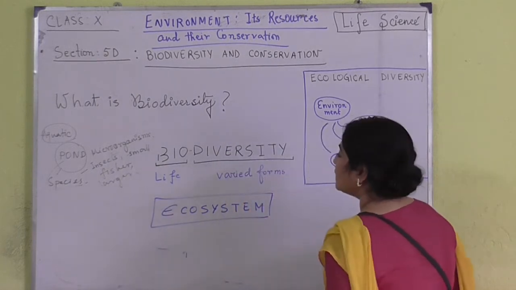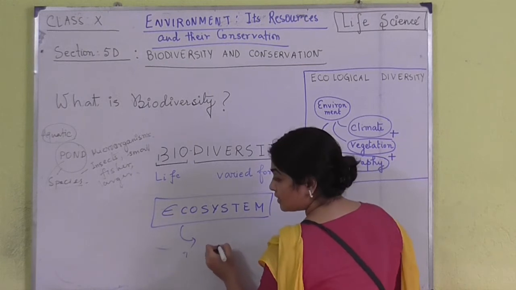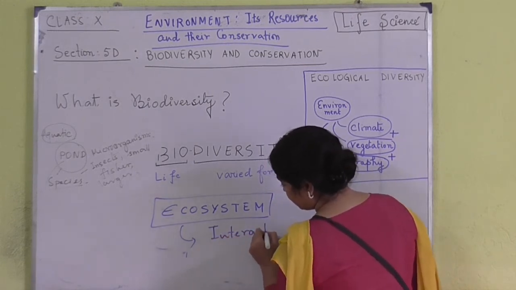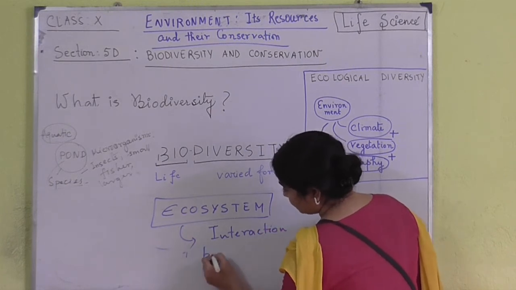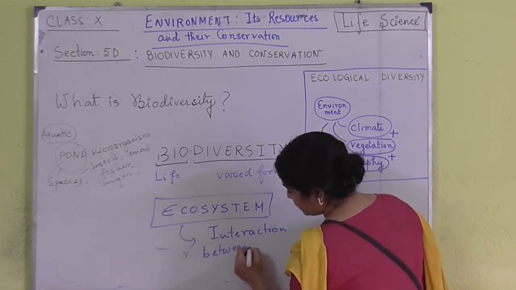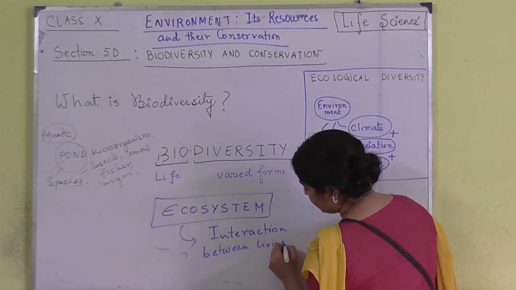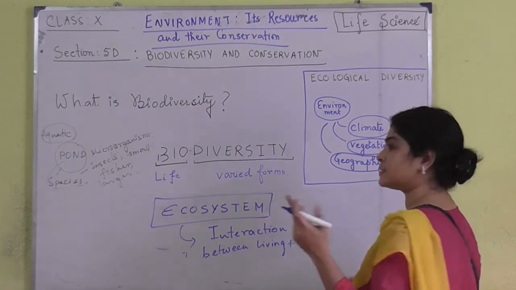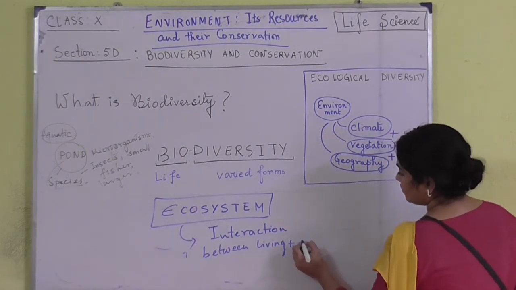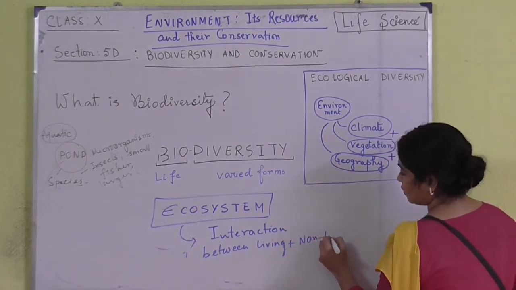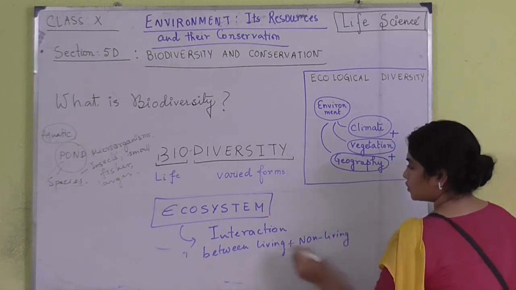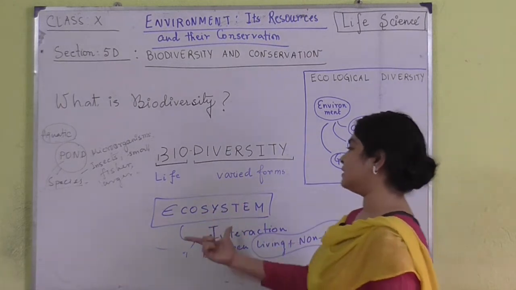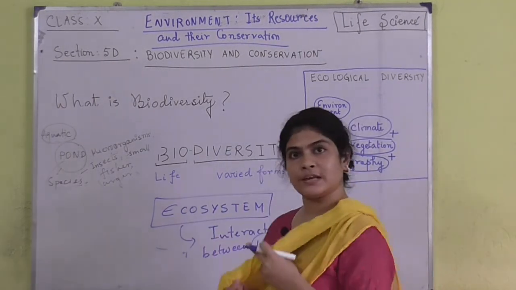This also you know, ecosystem basically refers to the interaction between, in short I am writing because I have already told you the detailed form of ecosystem in the previous chapters. So, living plus non-living. When there is an interaction between the living and the non-living, then that is known as ecosystem, right.